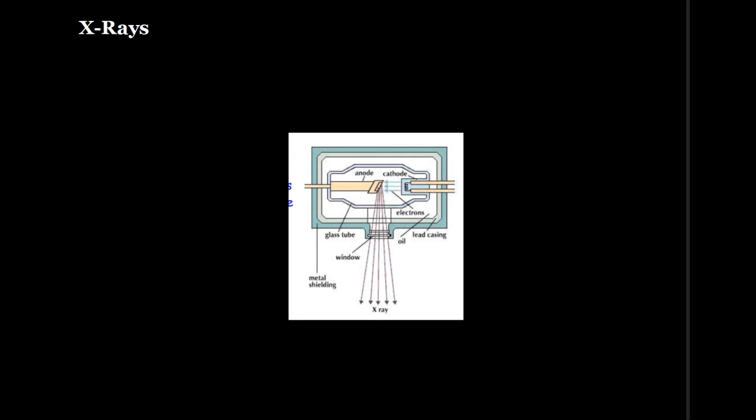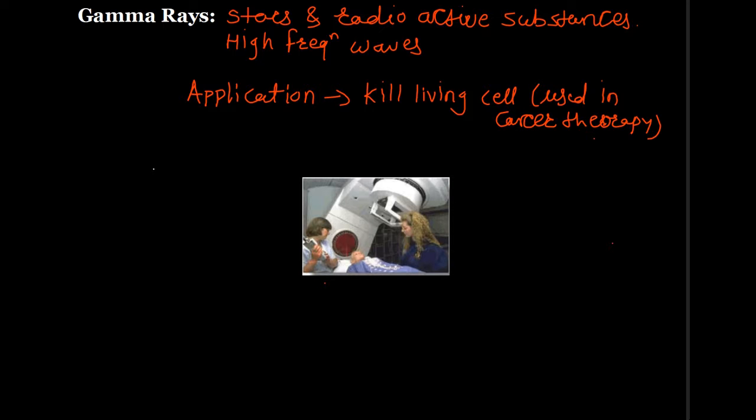The picture shows how tracers are used in patients by using gamma rays.